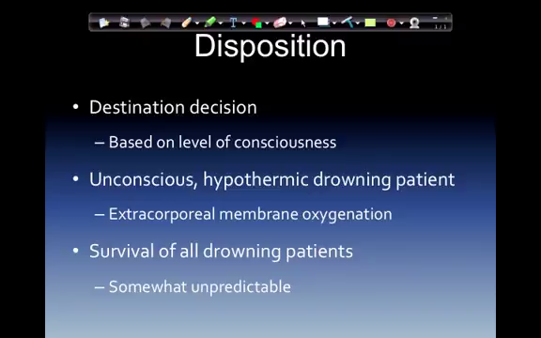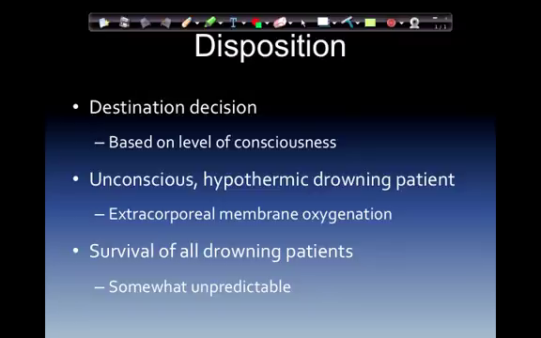Disposition, destination decision based on the level of consciousness. Unconscious hypothermic drowned patient, take them to some place where they can do ECMO, or extracorporeal membrane oxygenation. This looks promising, similar to a heart and lung bypass machine. Survival of all drowning patients is somewhat unpredictable. They have something called an Orlowski score. And what the Orlowski score does is it gives us a prognostic indicator of survival.